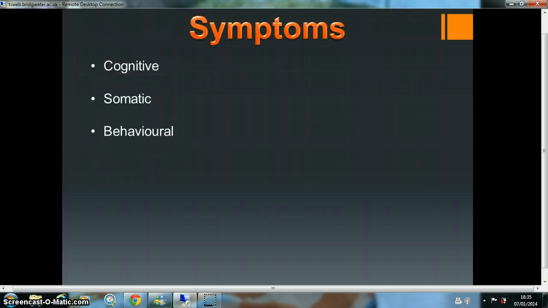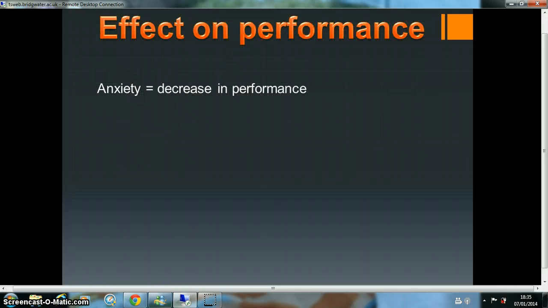We've got symptoms. Start off with somatic. Somatic is the physical effects of anxiety, things such as sweating, muscle tension increasing, increased heart rate and breathing rate. Cognitive, again, is the mental side of anxiety. Things such as having negative thoughts and doubting thoughts or indecision. And behavioural the things that we do, such as fidgeting, not keeping eye contact, becoming more extrovert, again making a joke, or introvert, just trying to hide away from it. And the effect on performance is the decrease in performance.